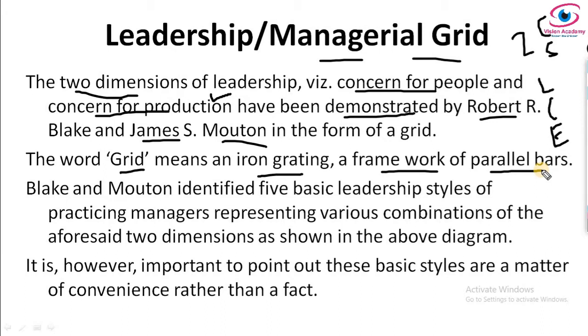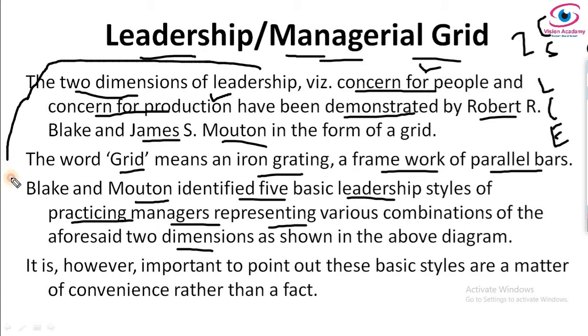Grid means parallel bars. In the case of Blake and Mouton, they have identified 5 basic leadership styles in the leadership grid or managerial grid, based on concern for people and concern for production. These 5 basic leadership styles are for practicing managers, representing various combinations of the aforesaid 2 dimensions, and will be shown in the next diagram.